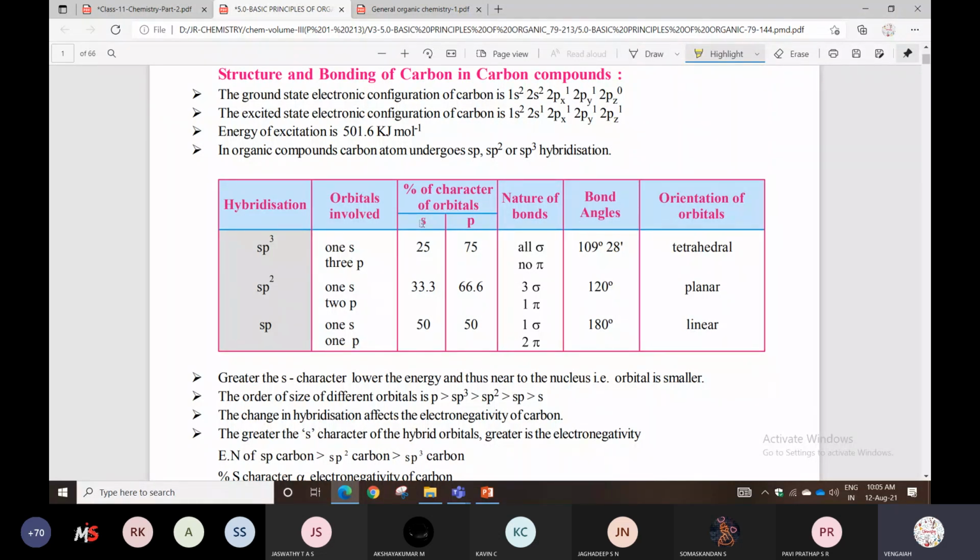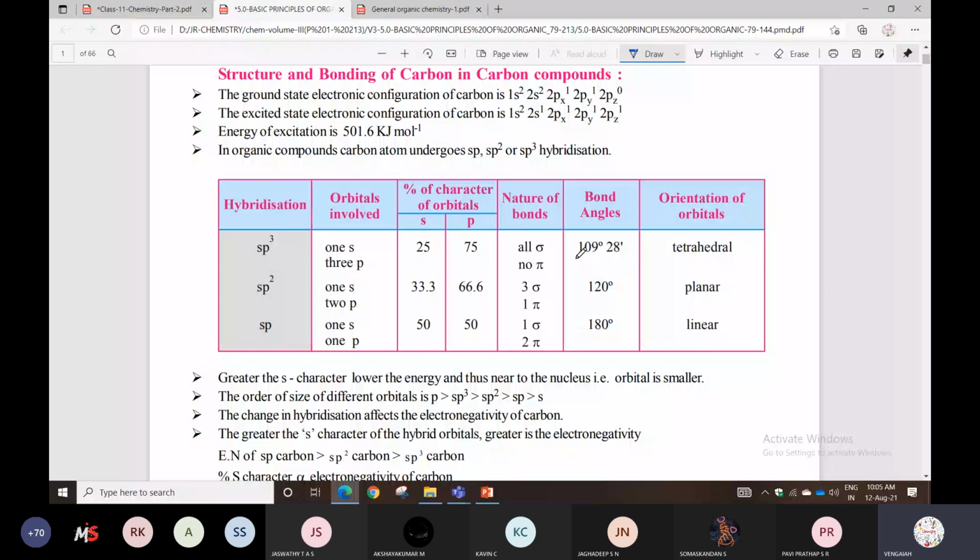So clearly remember. You can take a screenshot of this table alone. It clearly mentions 0 pi bonds. All sigma bonds will be there. That you can say is sp3 hybridization.